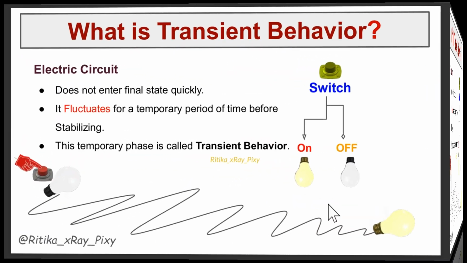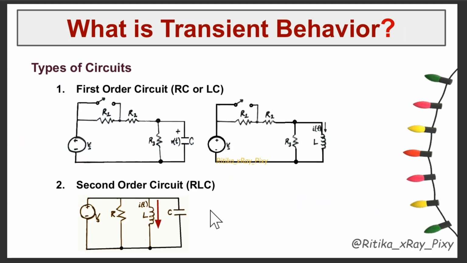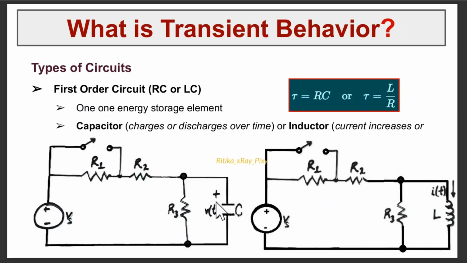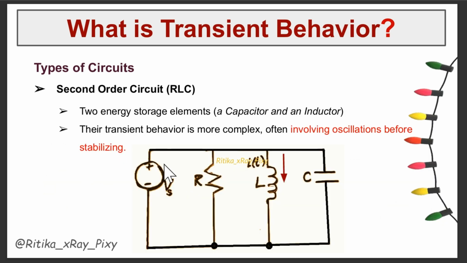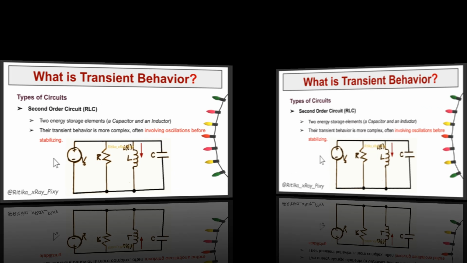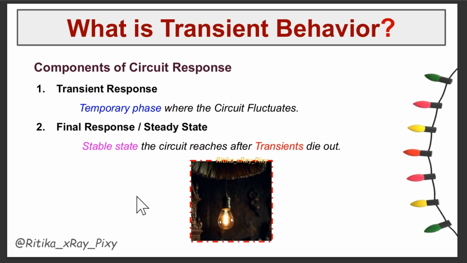Here you can see we have first order circuit and second order circuit. In first order circuit, we have only one energy storage element like capacitor or inductor. And in second order circuit, we have two energy storage elements, capacitor and inductors. This transient behavior is more complex, often involving oscillation before stability. Here you can see different components of the circuit response.